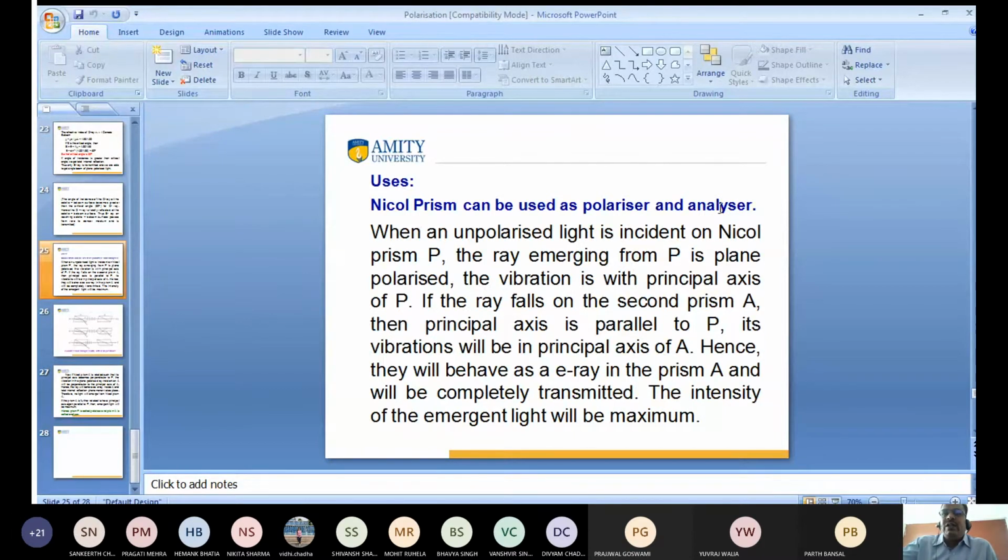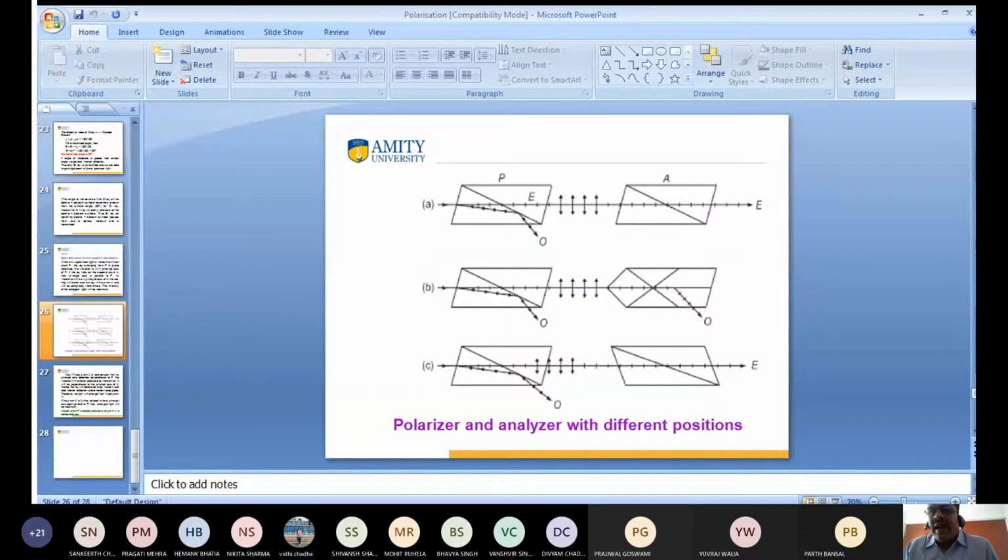So I am taking this figure. I want to explain this figure very clearly. Have you seen the figure on the screen, my dear friend? Hello?